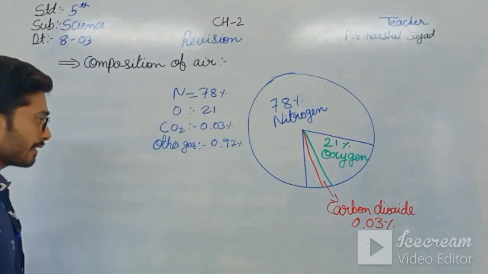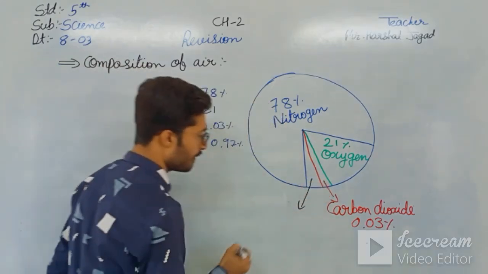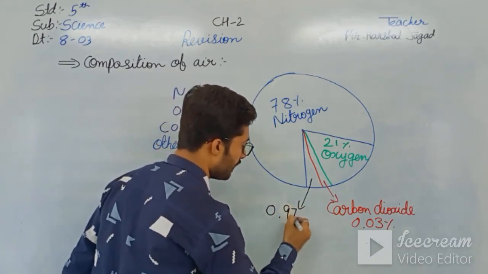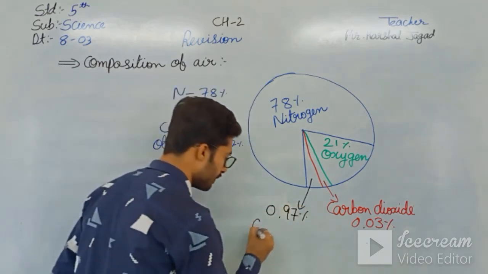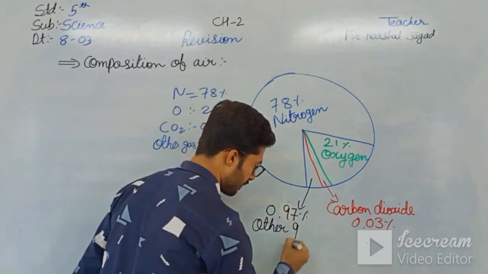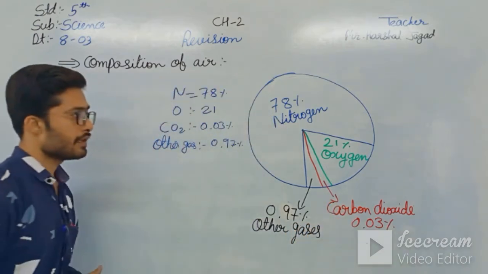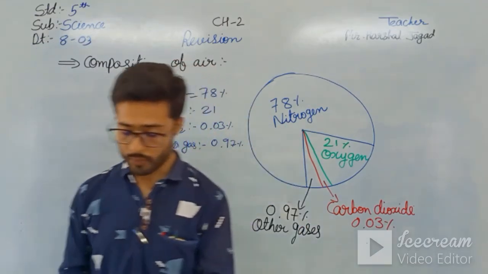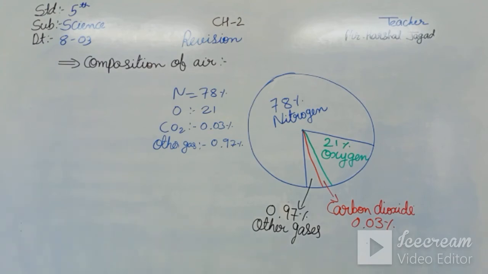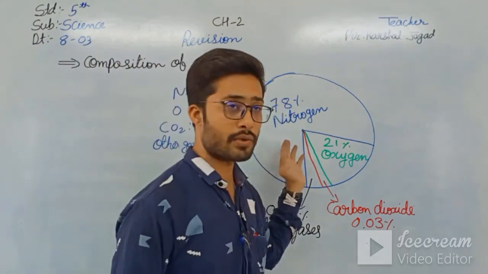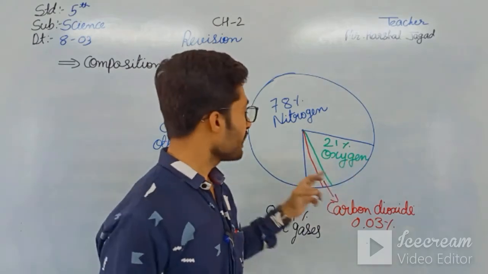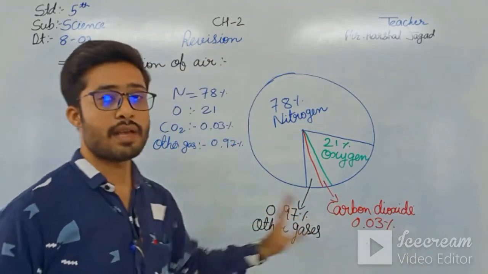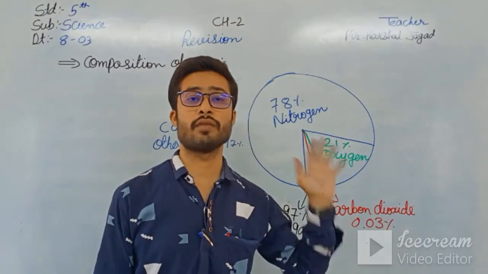And the other gases, present over here, are 0.97%. So this is the whole composition of air, how much of each there is. Okay students, that is 78% nitrogen, 21% oxygen, 0.03% carbon dioxide, and 0.97% other gases. So this is the composition of the air.